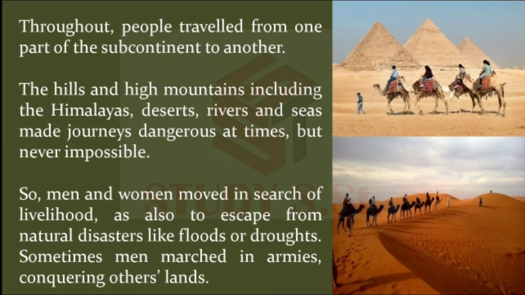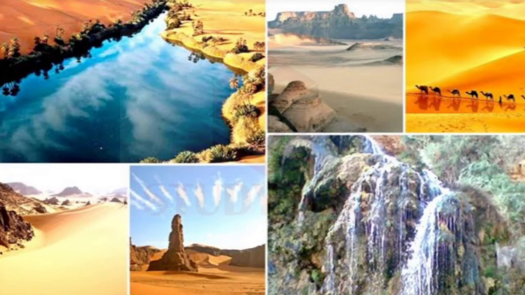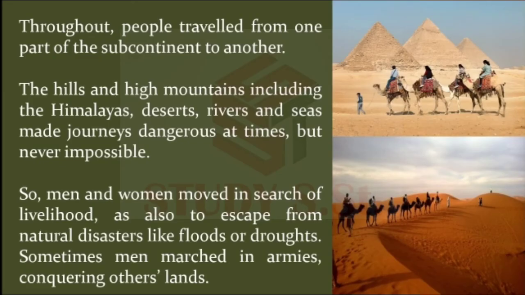Now, let's talk about traveling in ancient time. At that time also people traveled from one part of the subcontinent to another, right? And hills and high mountains, including the Himalayas, deserts, rivers, seas, made their journeys dangerous at times, but never impossible. Because of these natural barriers, dangers were there in their journey. This is true, but then also people traveled.